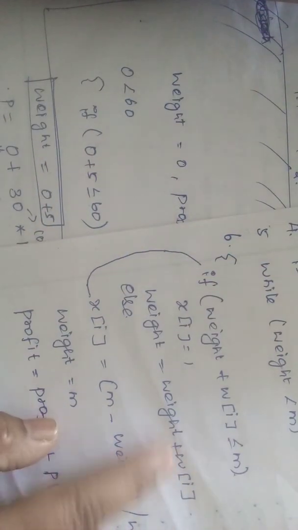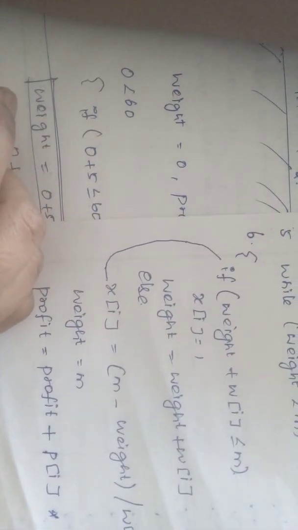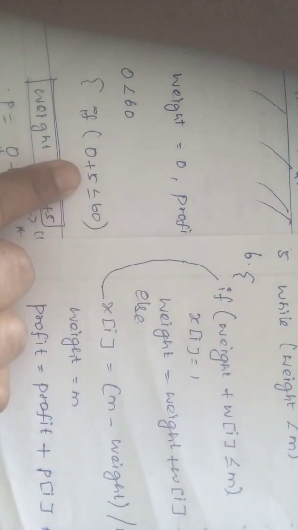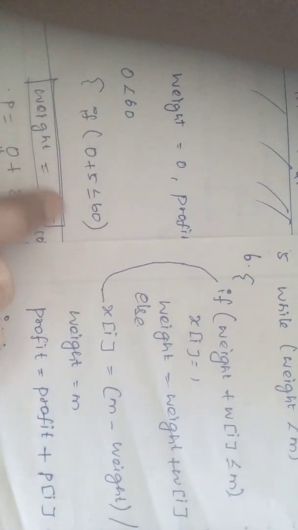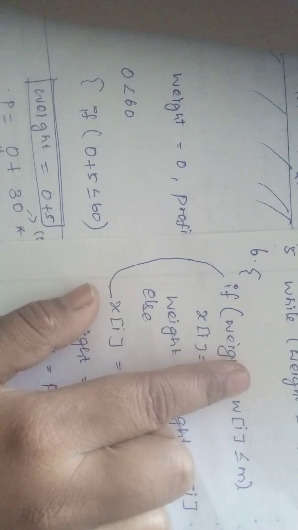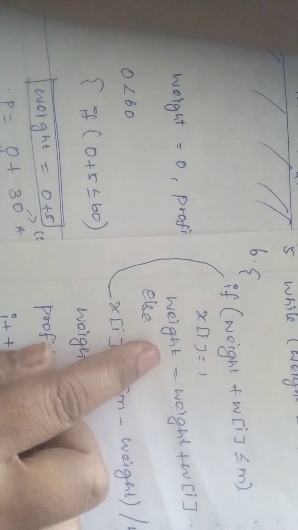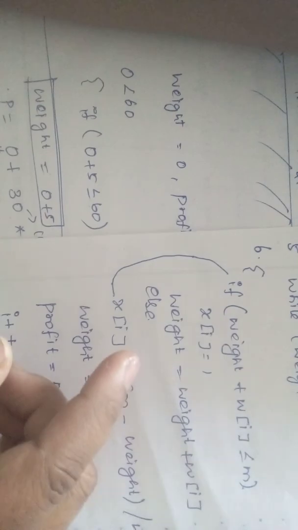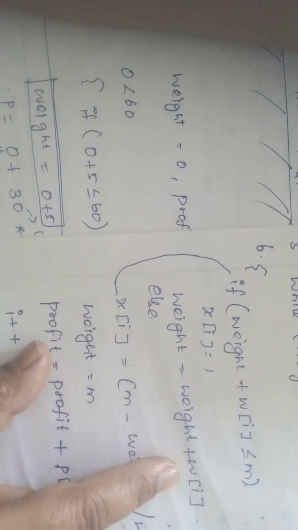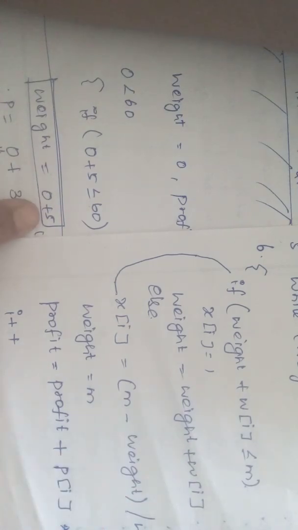Weight 0 plus 5, that is w i equals 5, is less than or equal to m, which is 60. Yes, 5 is less than or equal to 60, so the condition holds true. Now it goes inside, and x i equals 1. One term increases. After that, weight equals weight plus w of i. The initial weight 0 plus w of i, which is 5 for this object.